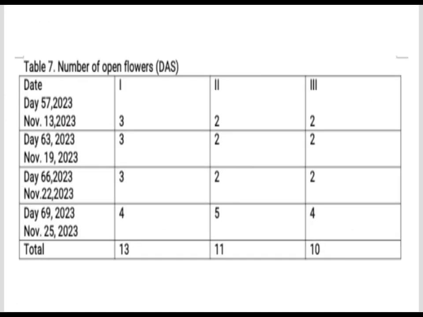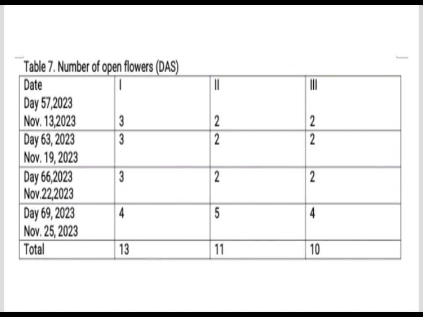So in table 7, it shows the number of open flowers. The data shows that on day 57, replication 1 had 3 open flowers, replication 2 had 2, and replication 3 had 2. This indicates variation in the number of open flowers at that stage across the different replications. As we progress to day 63 and day 66, the number fluctuates slightly across the 3 replications.